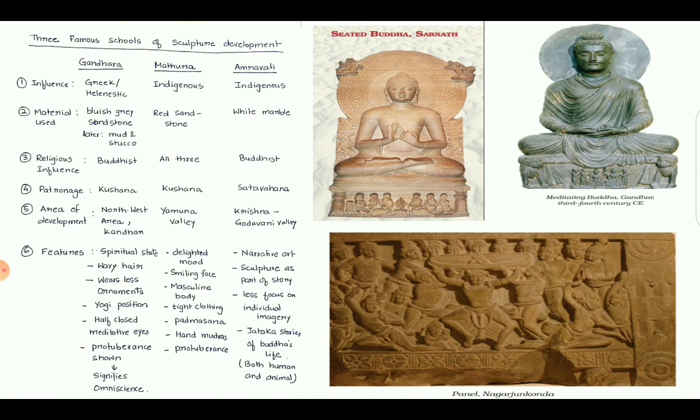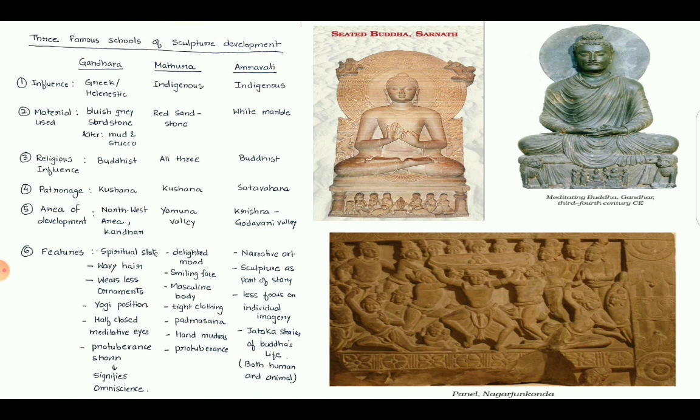So what are the features, the small differences in these three sculptures? Let us see about Gandhara. Gandhara Buddha was shown in spiritual state with wavy hair. He wears less ornaments, sits in a yogi's position, with half closed meditative eyes, and a protuberance shown on the forehead, which signifies omniscience.